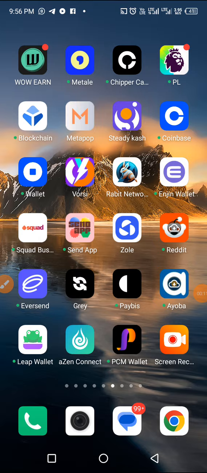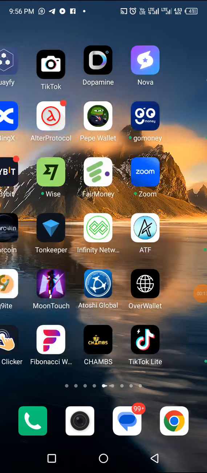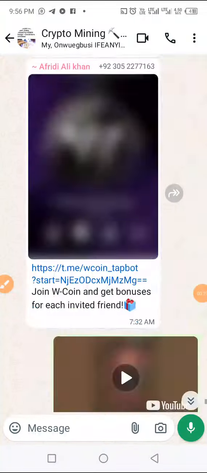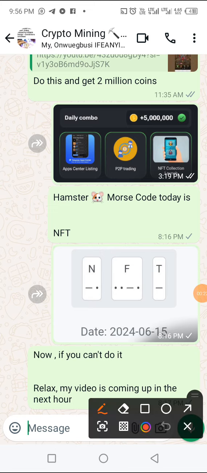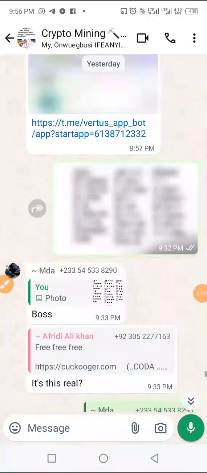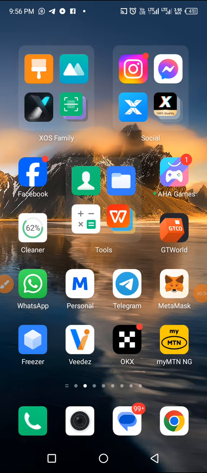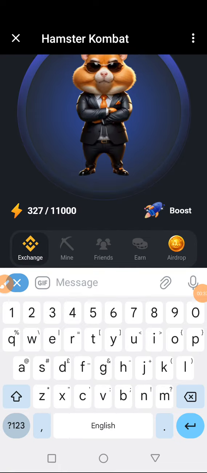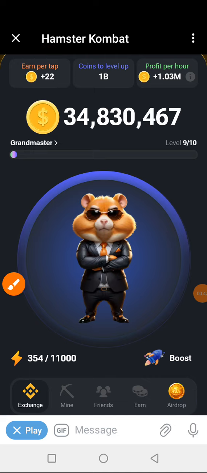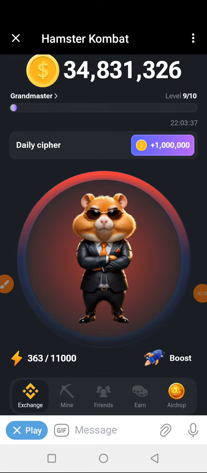And the Morse code is NFT. Okay, so let's go to my WhatsApp group. So the Morse code for today is NFT. Okay, NFT. That's what we are spelling. And as usual, we are going to consult our chart. Okay, we leave the chart there and then get to Hamster itself. And as usual, the first thing we'll do is to come here, tap it 3 times to activate. 1, 2, 3. Good. Then we consult our chart NFT.